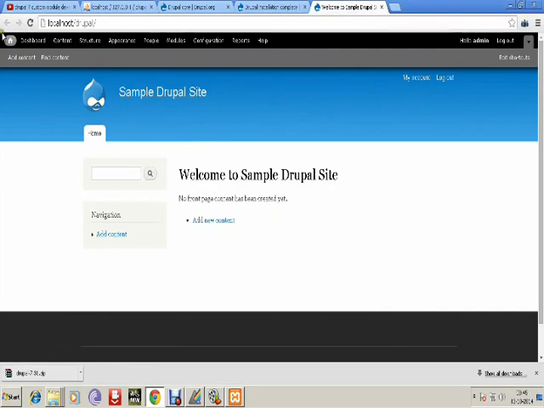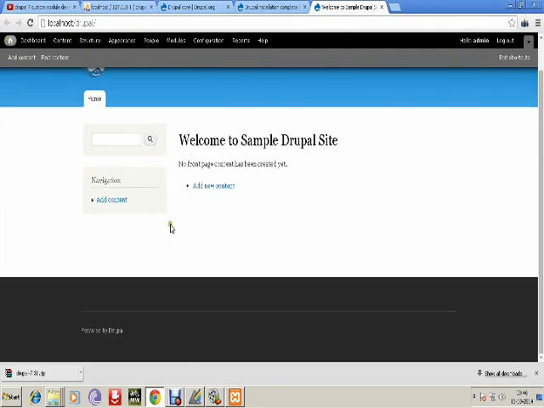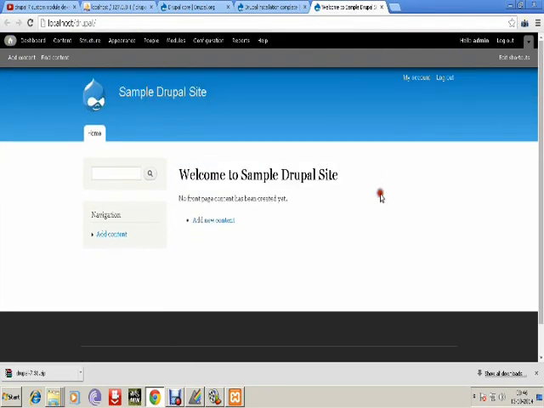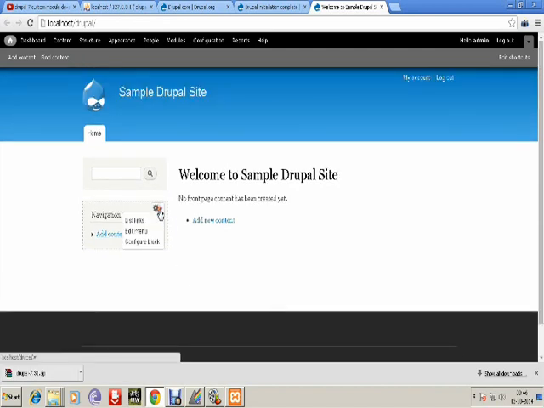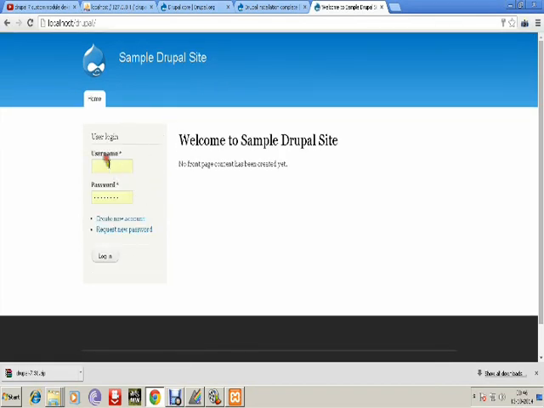It shows the Drupal installation. It shows our sample website, the front end and the admin tool configuration, everything in one site. Welcome to sample Drupal site, our site name. At the top of the toolbar we see various menus for accessing our admin panel. Here we are logged in as admin.